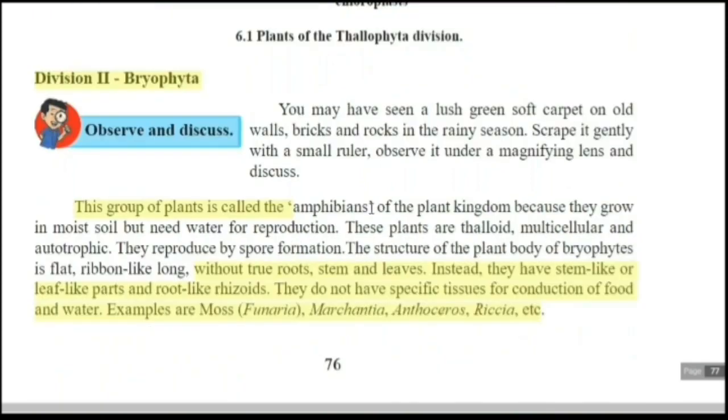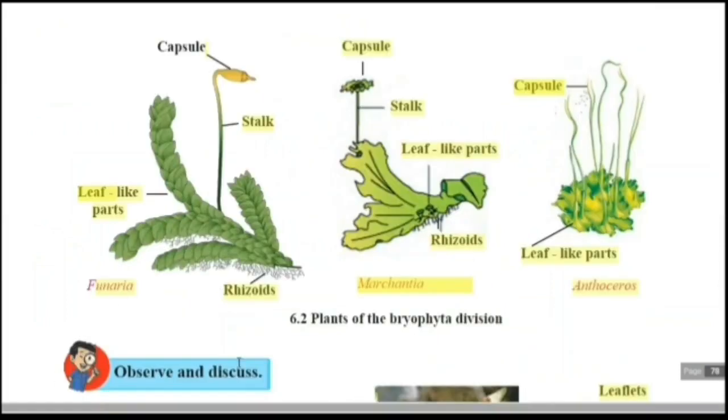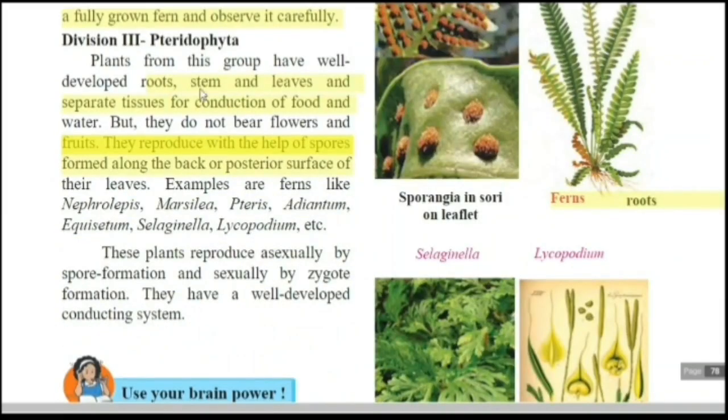Now, the second division Bryophyta. Again, write down the 4 characteristics, examples, and draw the diagrams of Funaria and Marchantia. And the third division Pteridophyta. Again, write down the 4 characteristics and draw the diagram of this fern. This is your homework.